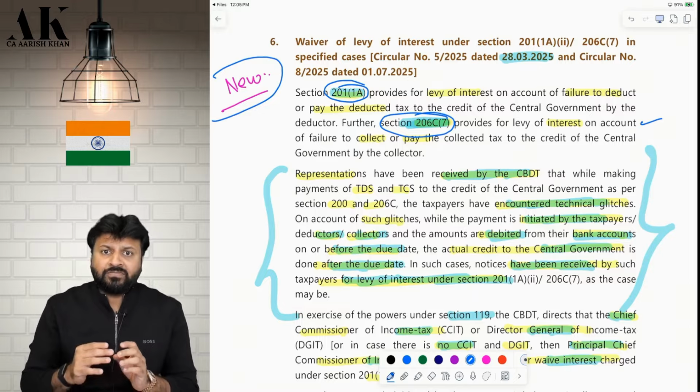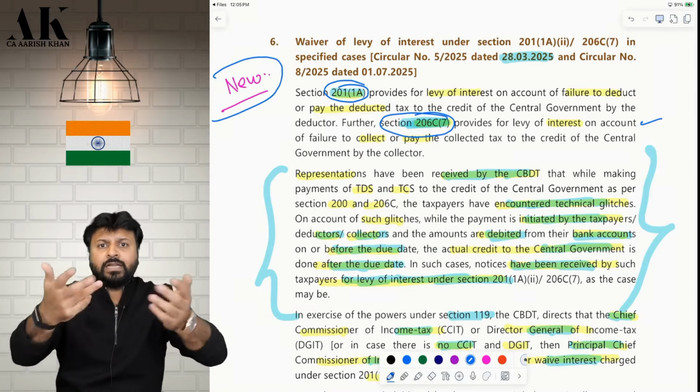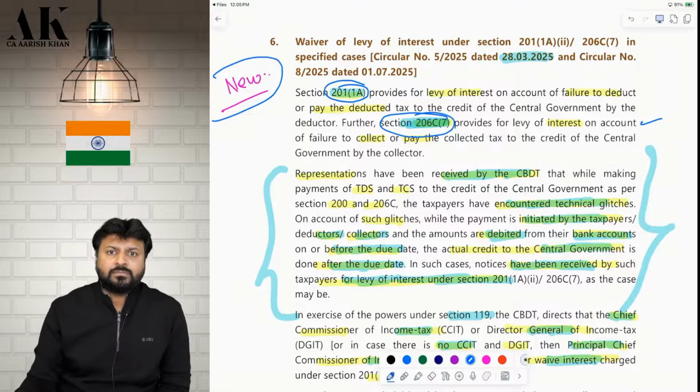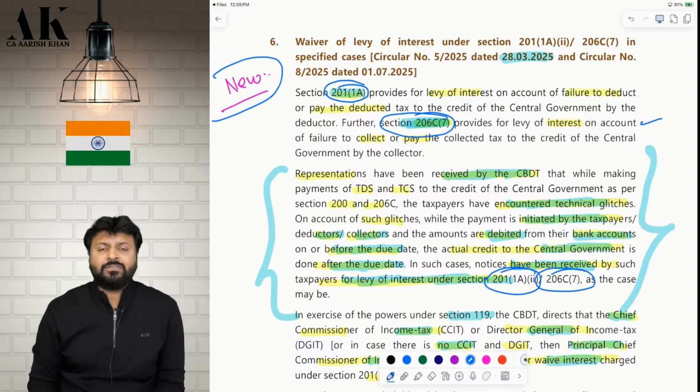But when it comes to reflection in the government's account, it is getting reflected late. In some cases, it is getting reflected on 8th. In some cases, it is getting reflected on 9th. So in that case, the officers are sending me notice for interest. Interest for late payment under 201 subsection 1A. Under 206C subsection 7. They are sending me notice for interest.